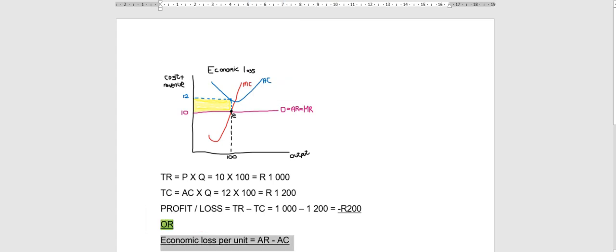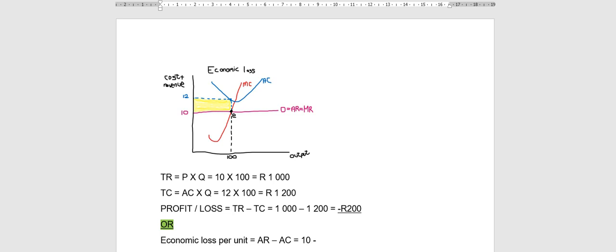So if I was producing only one article, how much loss would I be making with every single one I'm selling? Same thing: we go to our profit maximization point. What is my average revenue? My average revenue is the pink one. So my average revenue is 10 Rand.